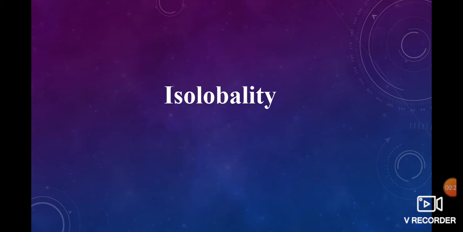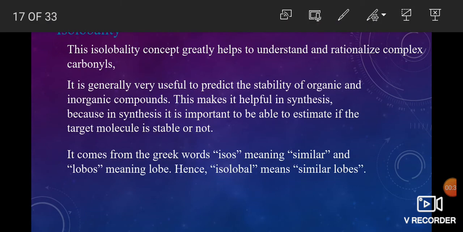Isolability comes from Greek words. Iso means similar, lobes means lobes. Isolability means similar lobes. This concept helps to understand and rationalize complex carbonyls. It is very useful to predict the stability of organic and inorganic compounds. It is also helpful in synthesis, because it is useful to estimate whether the target molecule is stable or not.